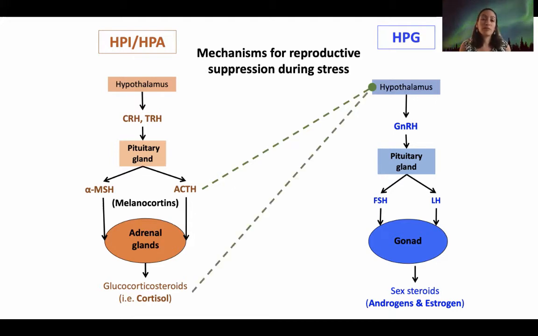But the inhibition might be caused by glucocorticosteroids themselves. So the release of cortisol will be the one that inhibits the hypothalamus, and that will really suppress the HPG axis. Or cortisol can act on other places in the HPG axis, such as the pituitary gland, inhibiting the release of FSH and LH. Or it might even act on the gonads directly and inhibit the production of sex steroids in the gonads themselves.